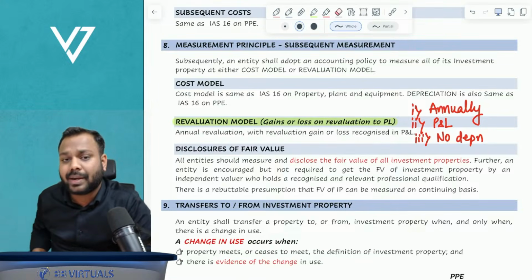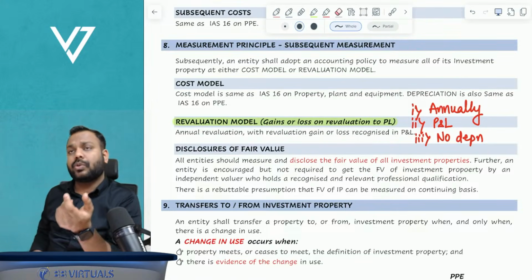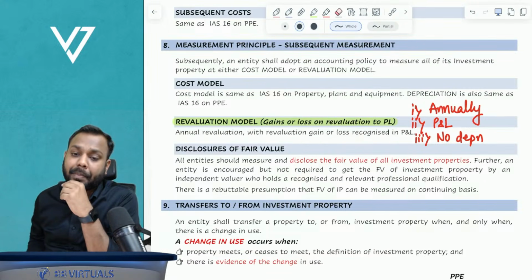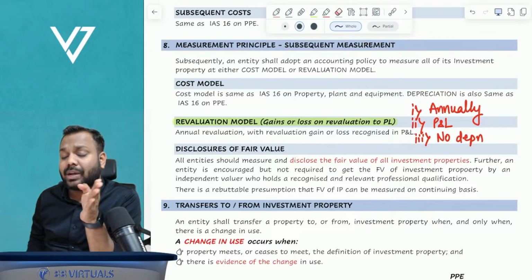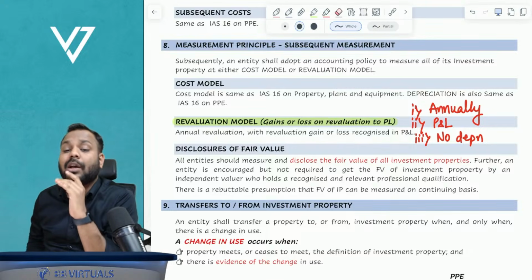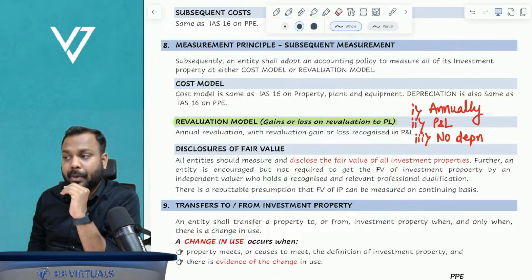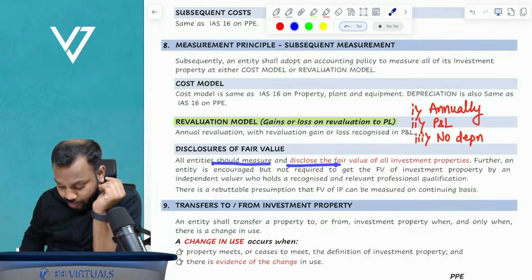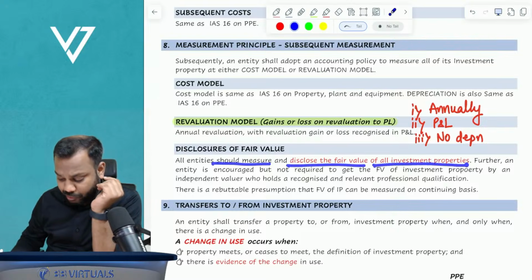Now the standard also states, if you have opted for the cost model of investment property, in that case you must at least disclose the fair value of investment property. All entities must measure and disclose the fair value of all investment properties.